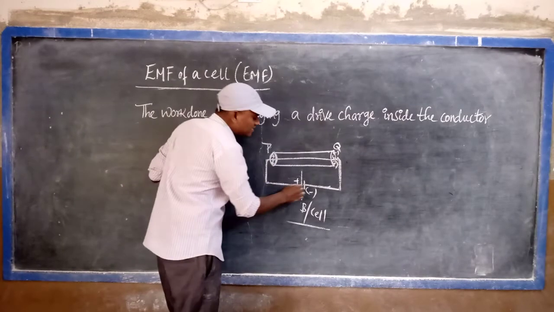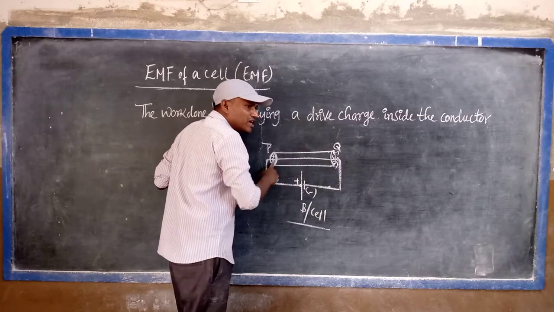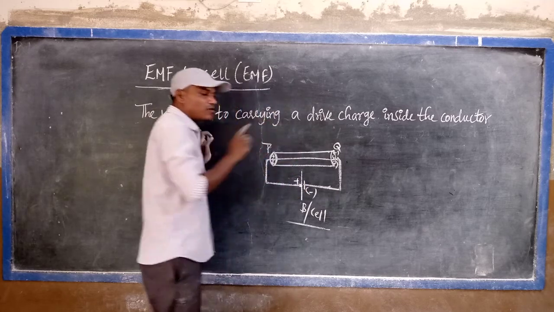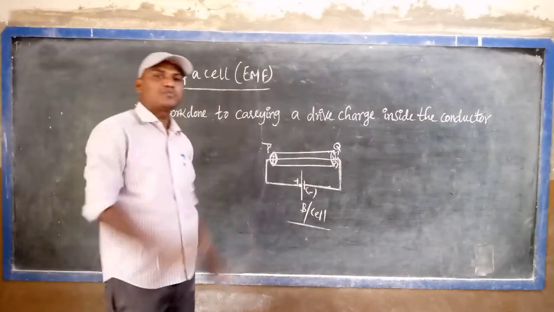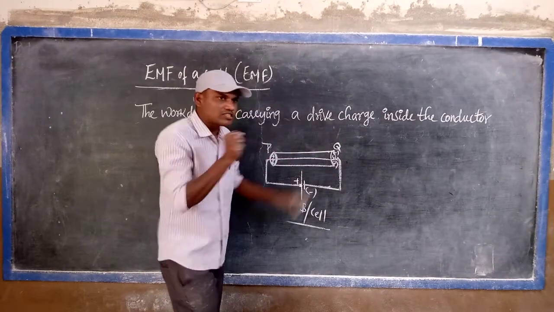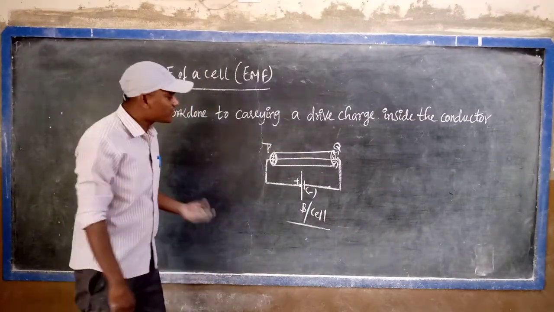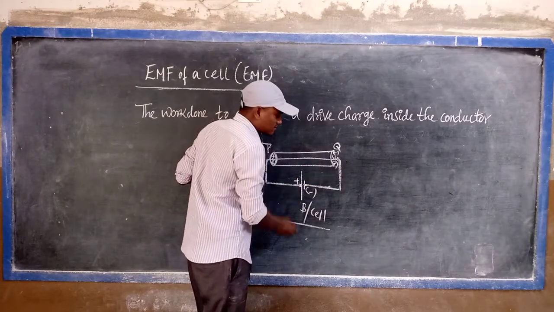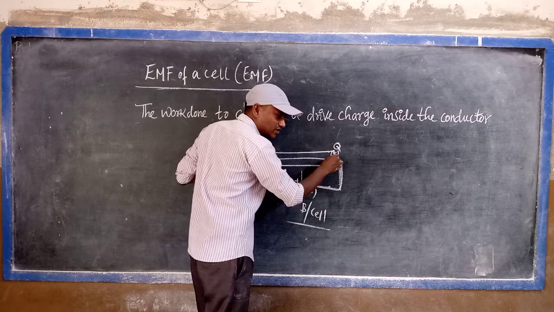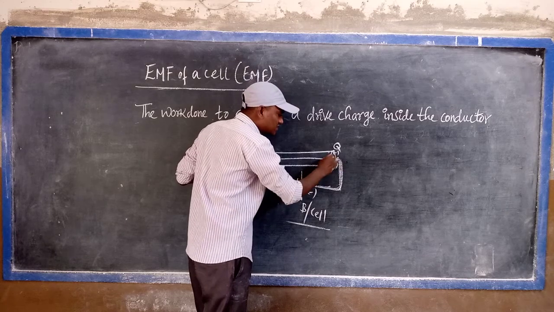Listen, the work done in carrying a charge through the complete circuit. Actually we know that electrons move from the negative to the positive terminal, because the positive higher charge attracts the electron and the negative charge repels the electron. So positive attracts, negative repels. You can say that electrons start from here. Listen very carefully: the electron is sent to the conductor from the battery through the wire. This is the wire, this is the battery.